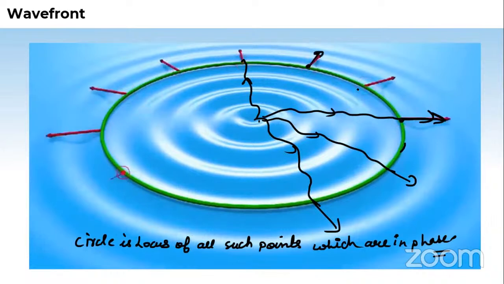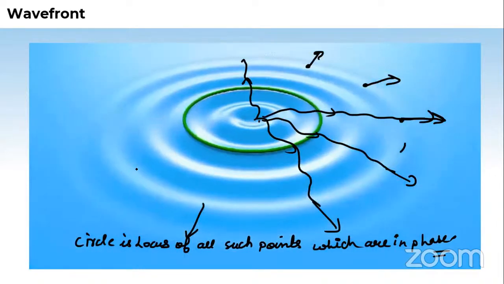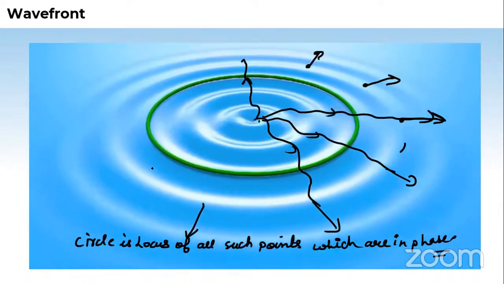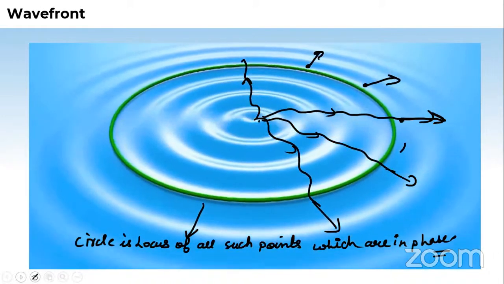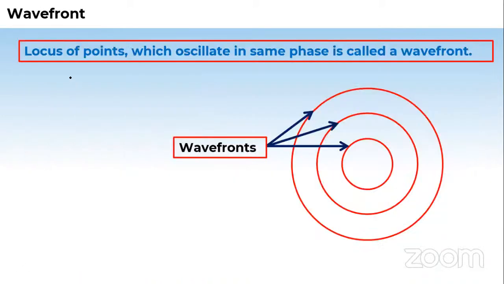This is perpendicular, this is perpendicular, so the direction of this gives you the direction of the energy wave. Understood? Next: the locus of the points which oscillate in the same phase is called a wavefront. Remember this point also. The locus of the points which oscillate in the same phase is known as a wavefront.